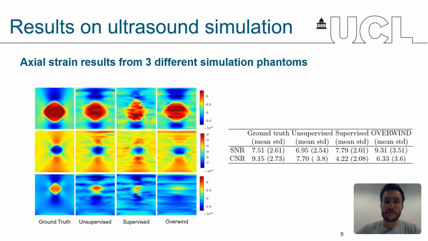The figure on the left shows axial strain estimated from 3 different ultrasound simulation data pairs. The average contrast-to-noise ratio and signal-to-noise ratio scores from the testing partition, which consisted of 30 image pairs, are displayed in the table on the right-hand side. We can see that our method gives very similar signal-to-noise ratio and contrast-to-noise ratio to the Overwin method. Our results also indicate that our unsupervised method predicts strain estimates with a better contrast-to-noise ratio than the supervised model, which we believe is due to the regularization term of our loss function, which we only use for the unsupervised model.